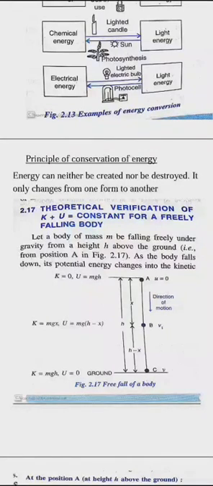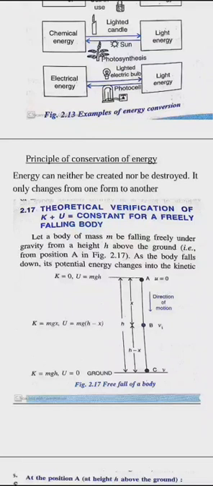So you have three different places you have considered. One is A, second is B, third one is C. A is at height h from the base. The body is stationary, so the initial velocity will be 0. So the body is not moving, so kinetic energy will be 0. Potential energy formula is mgh. Generally, potential energy we denote by U if it is gravitational potential energy. So you will get mgh.